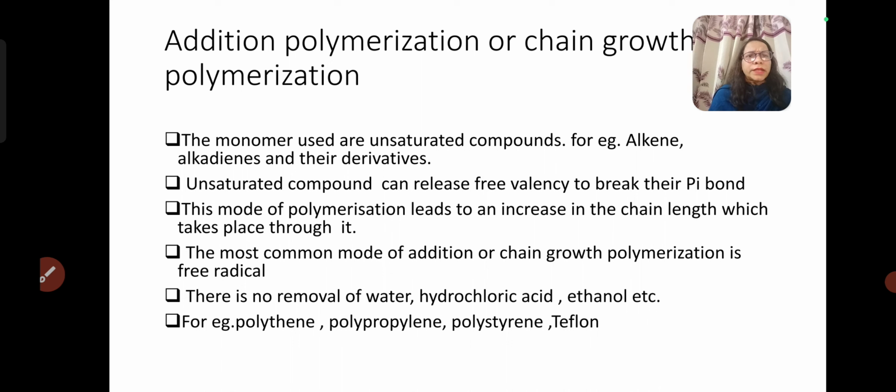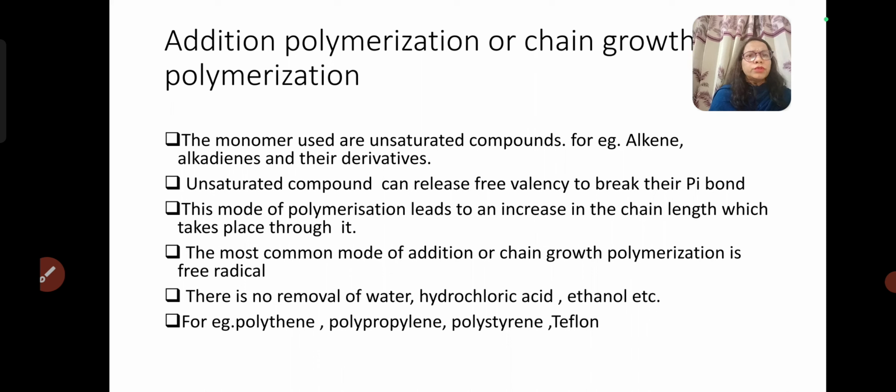These unsaturated centers can release free valency by breaking the pi bond in the presence of cation, anion and free radical as a catalyst. This mode of polymerization leads to an increase in chain length. In addition polymerization there is no loss of any atom or molecule, so the total mass of polymer is the sum of the masses of the monomer units.